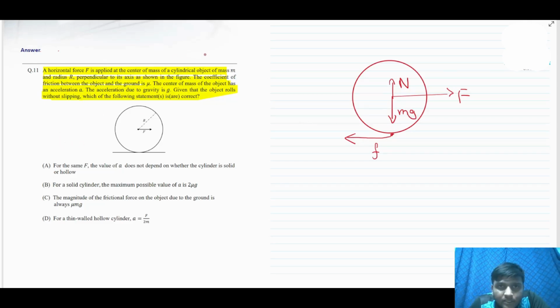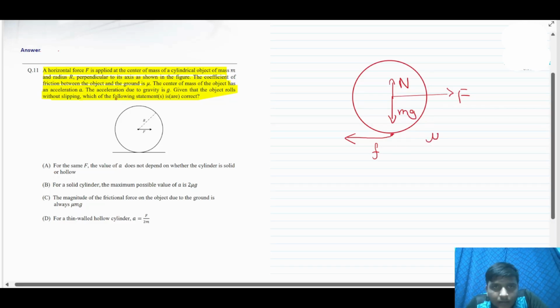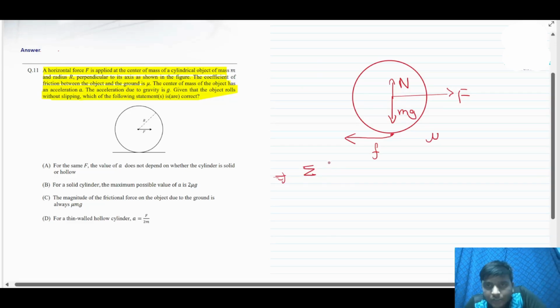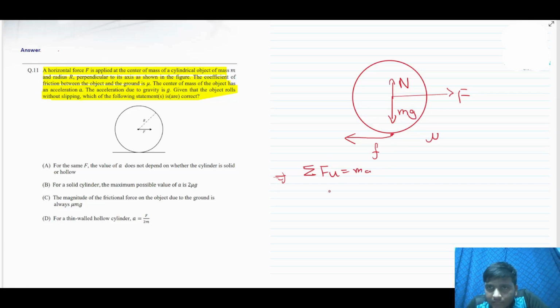So let's read our first condition. It says that the coefficient of friction between them is mu, and the center of mass has an acceleration a. So what we can write from here, first equation: if we do sigma force x is equal to ma, because the net force should give acceleration equal to a. So F minus f should be equal to ma. This equation is clear from here.